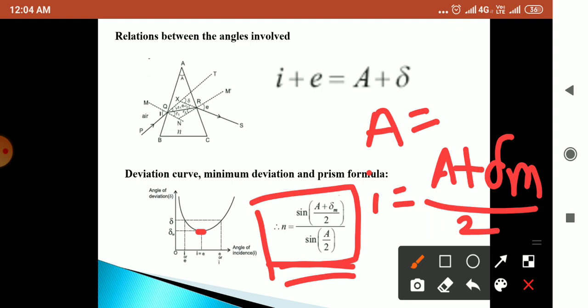From these terms we can find the refractive index of the prism, and this is also known as the prism formula.